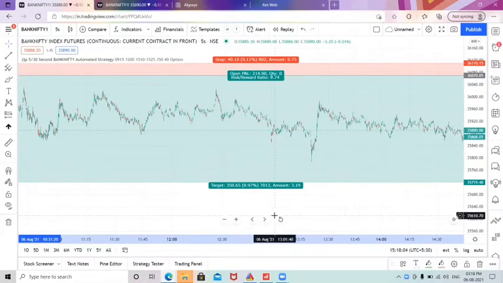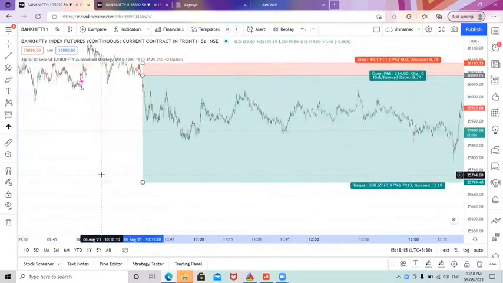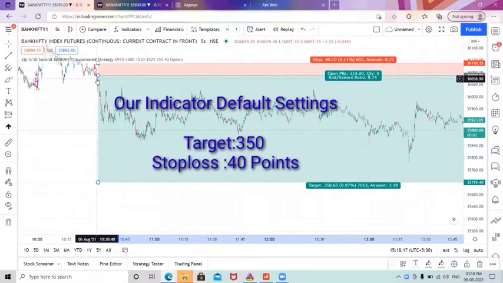Hi traders, right now you can see the timing in my chart is 3:18. The market has been closed with our indicator signals. We have the square off timing at 3:10. So right now our signals have been squared off, and you can see the 5 second strategy.